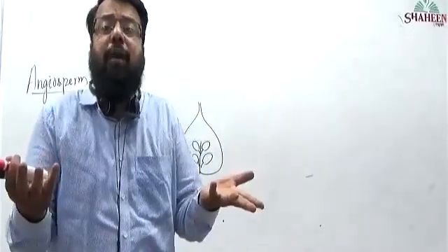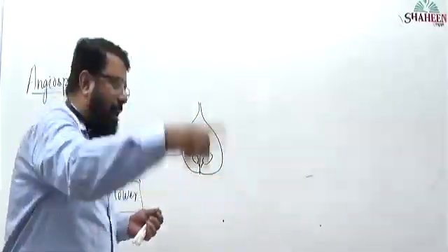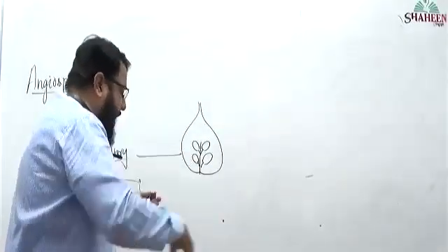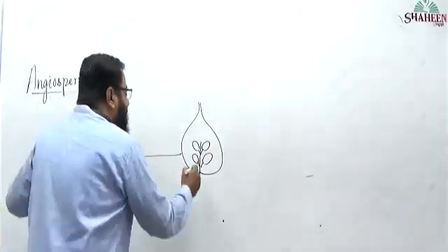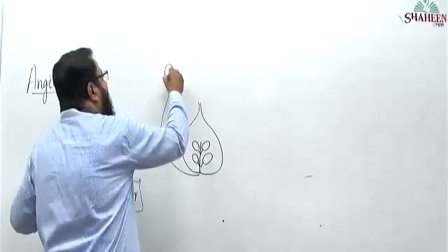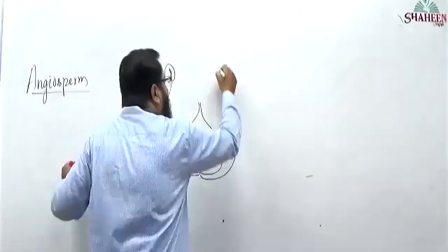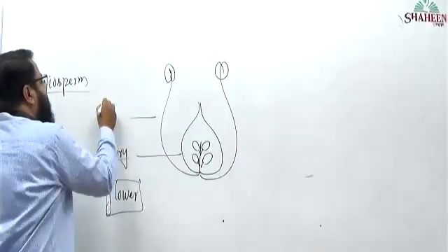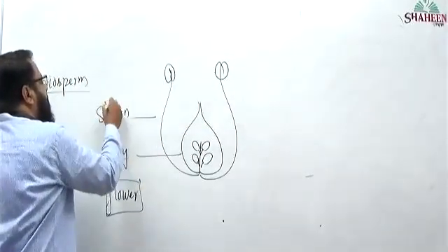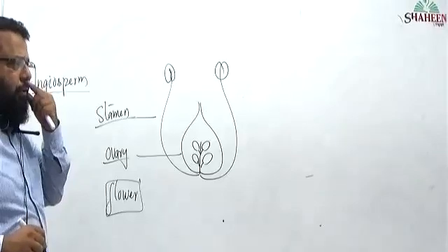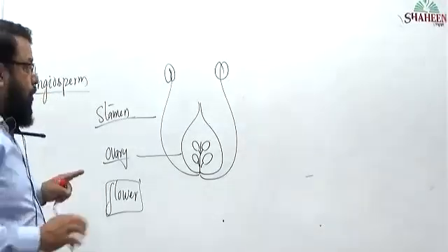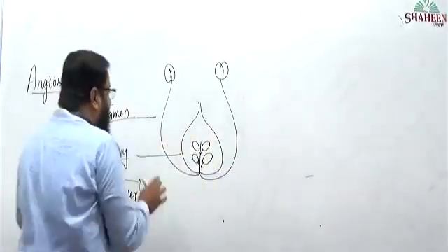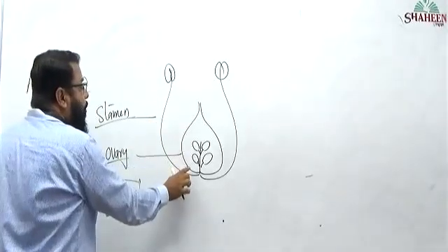Sir, what about the male reproductive part? A flower will have a male reproductive part also, that is androecium. You might have seen in many flowers this type of structure. These are nothing but stamens. So 2 parts I have written. One is stamen, another is ovary.